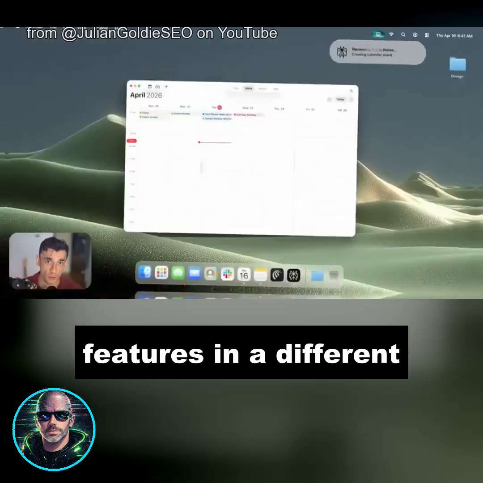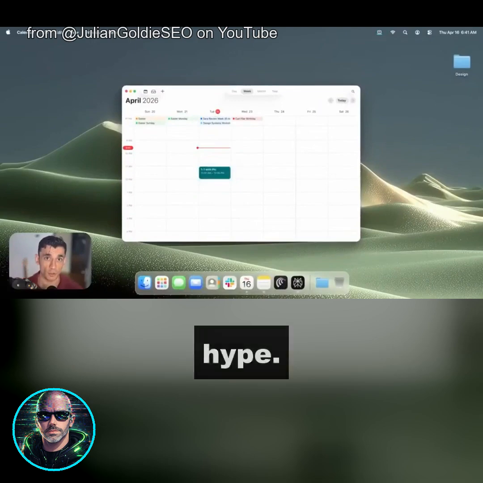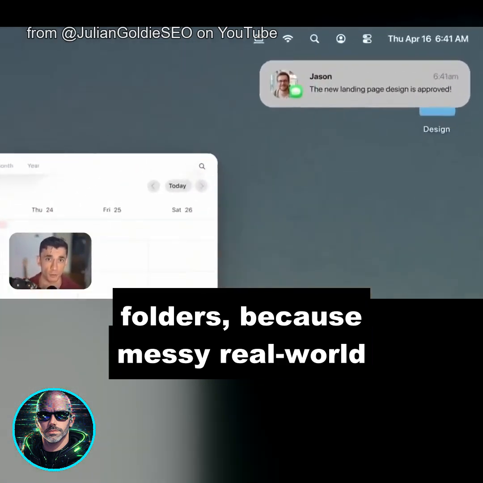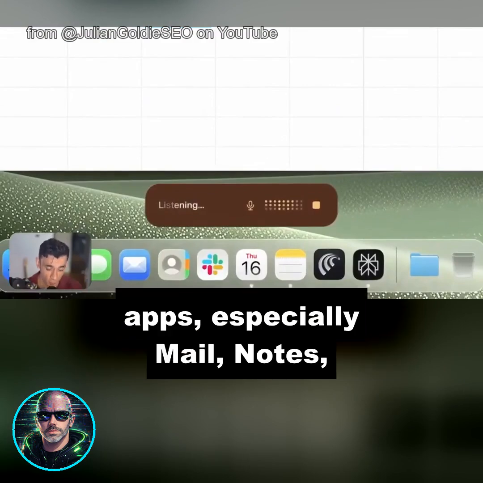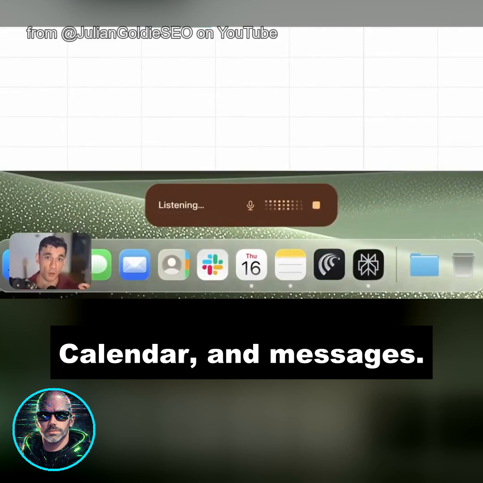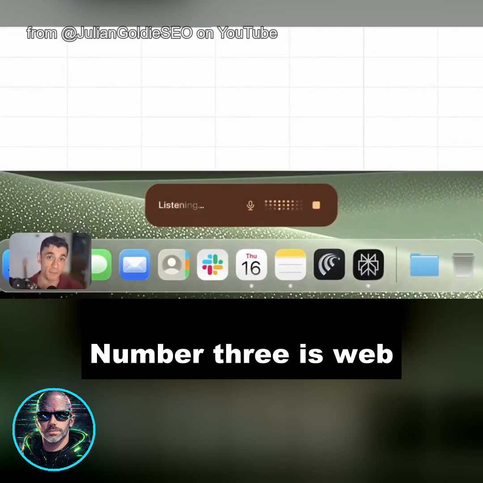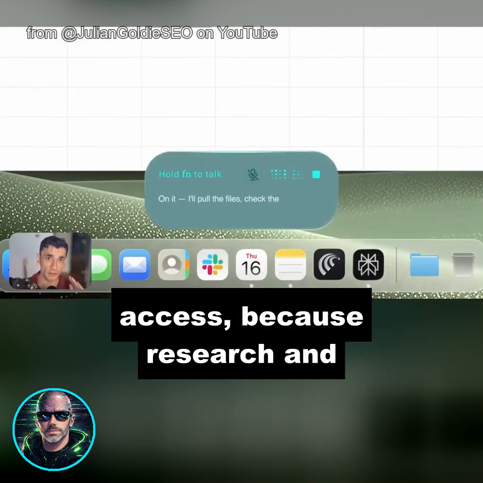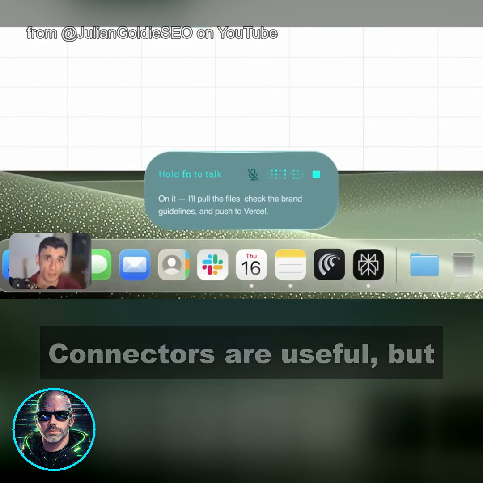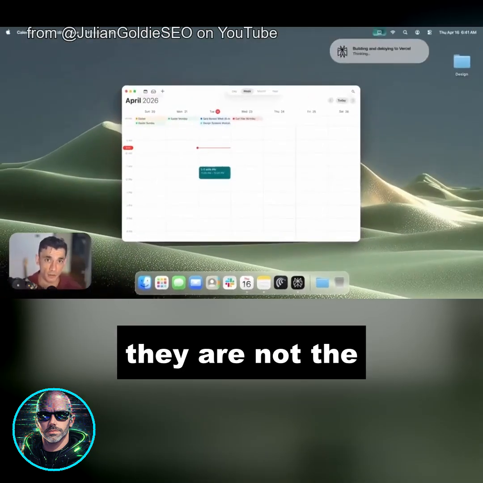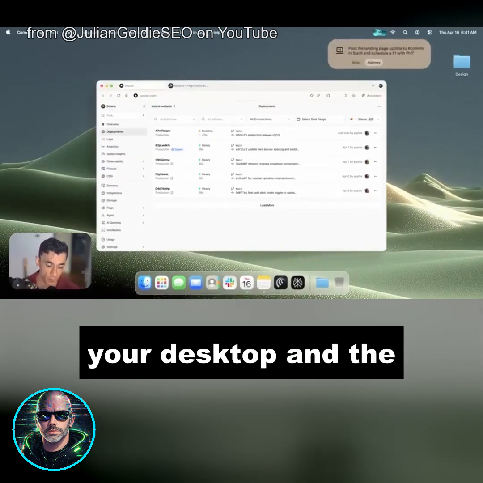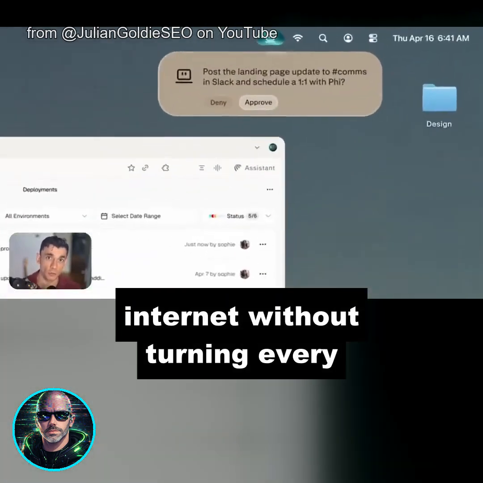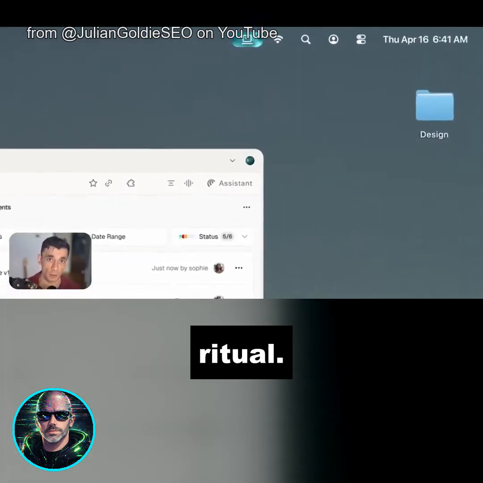I would rank the features in a different order than the launch height. Number 1 is local folders, because messy real-world work starts with files. Number 2 is native apps, especially mail, notes, calendar, and messages. Number 3 is web access, because research and comparison work needs current data. Connectors are useful, but they are not the main story. The main story is that the agent can cross the boundary between your desktop and the internet without turning every task into a copy-paste ritual.